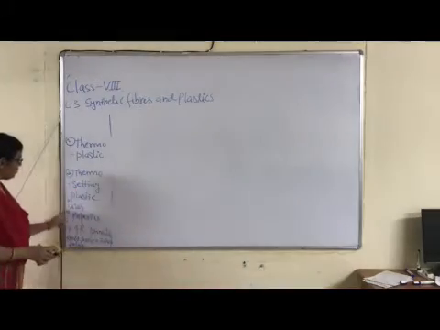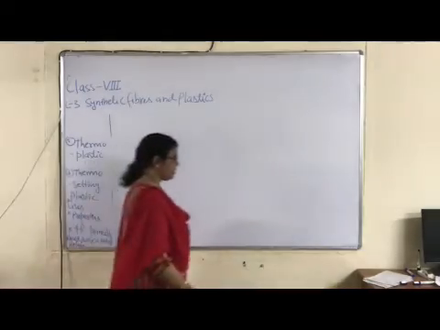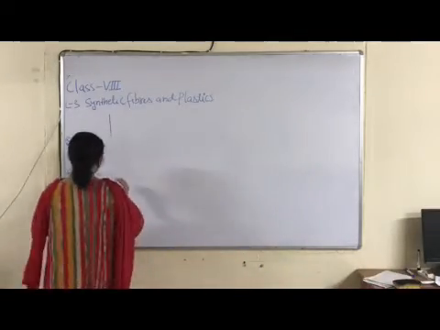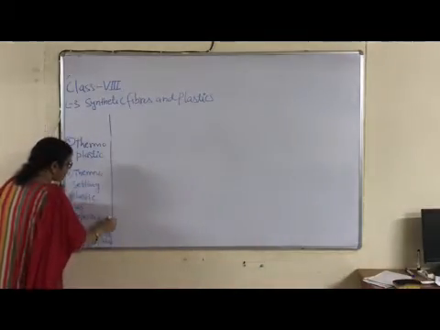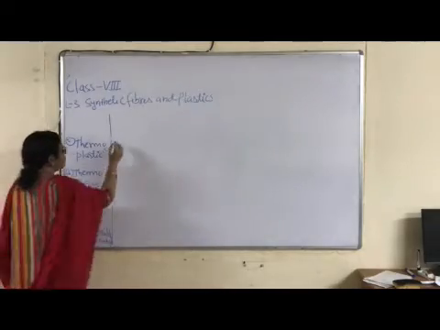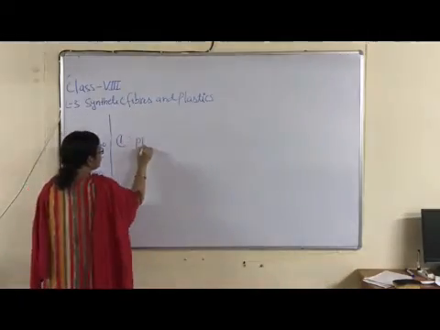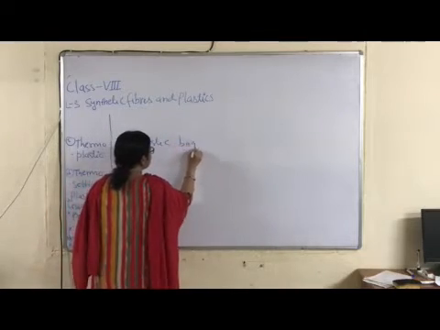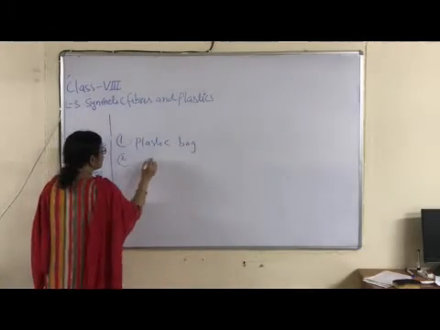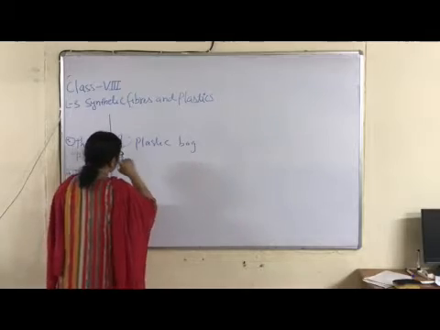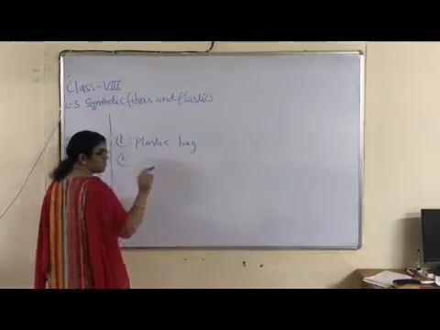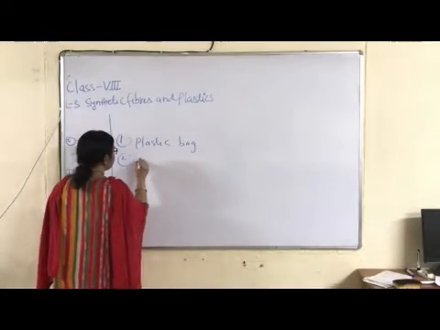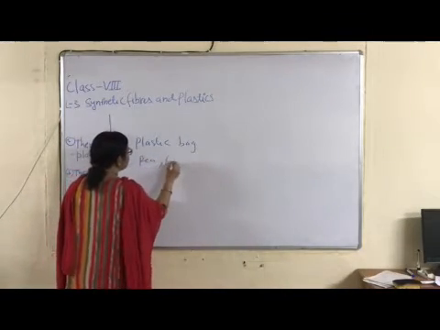Now, uses of plastics in our daily life, right? Use of plastic in different fields, right? For example, plastic bags. Okay children, this marker pen is also made by plastic, right?